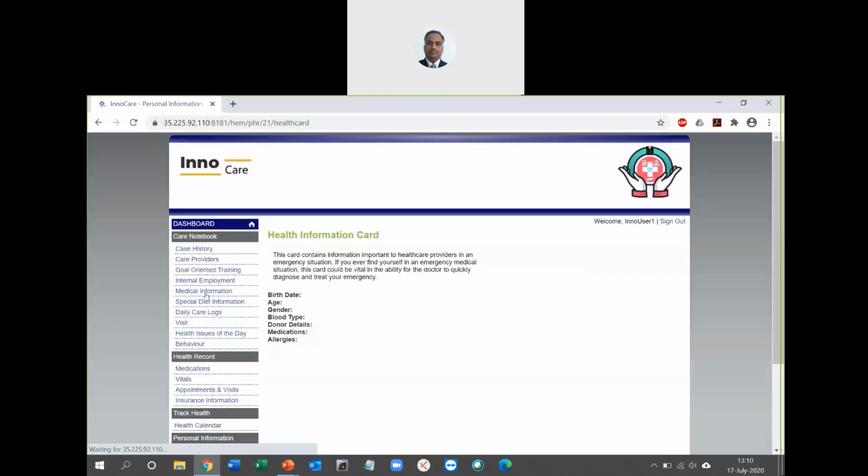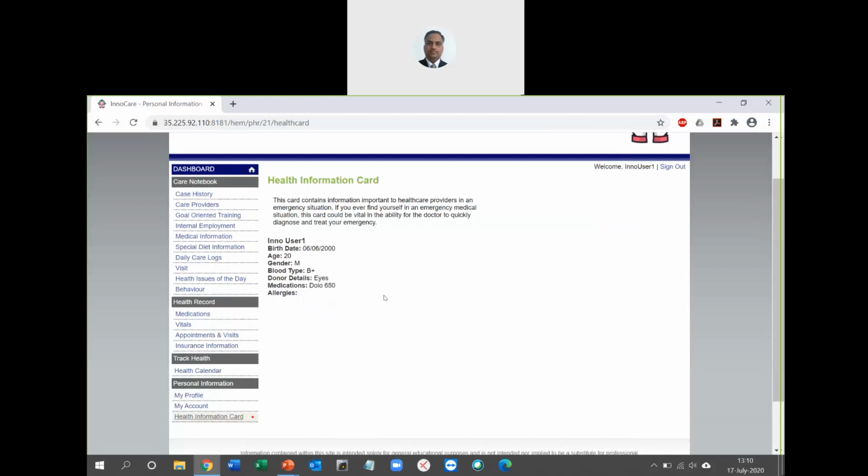Finally, we have the health information record, which again talks about some of my demographics like date of birth, age, and gender. It also gives my blood type, donor details, and medications. The Dolo 650 that we entered earlier is here. Similarly, if there are any allergies, you can take a printout of it, or take a screenshot and keep it in your phone to have that health information handy. So this is all about InnoCare.